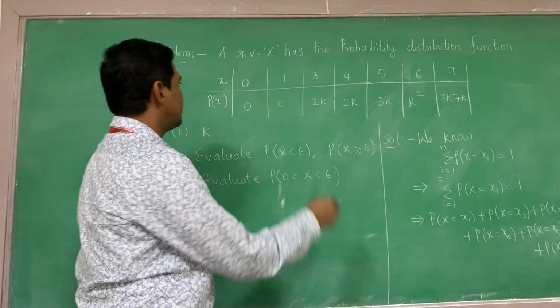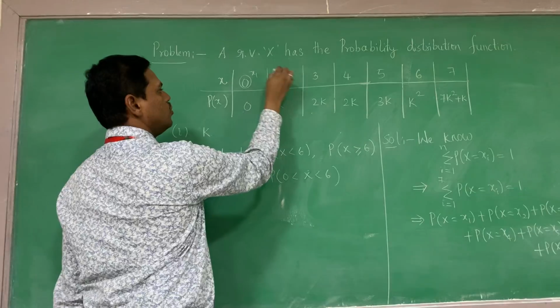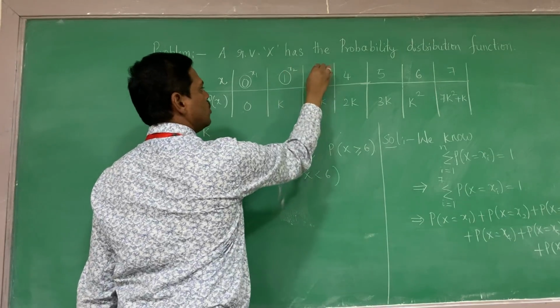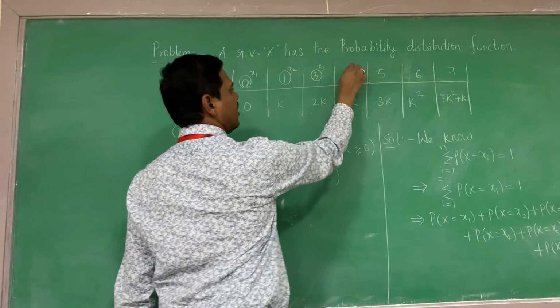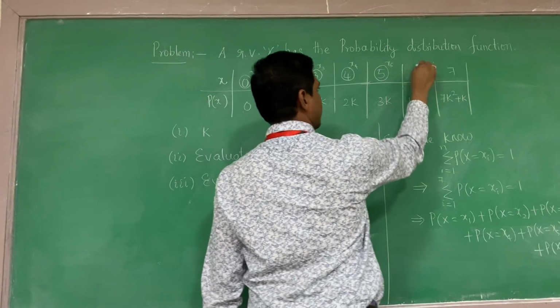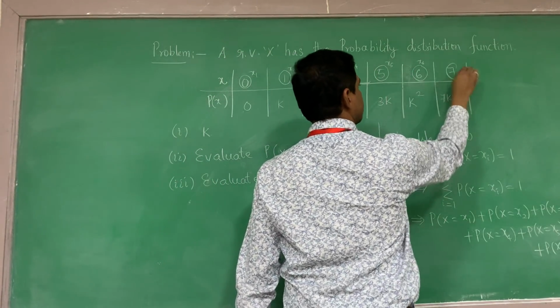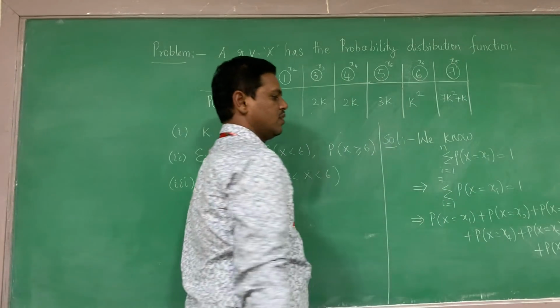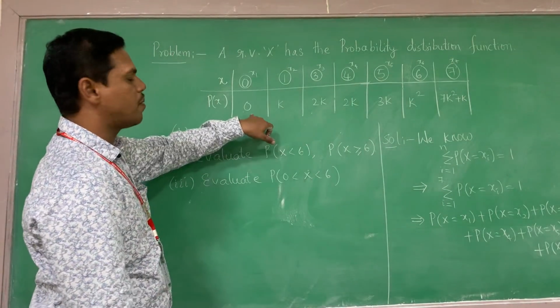Now, in the question you define this as x1, this as x2, x3, x4, x5, this is x6, this is x7. Now, their corresponding probabilities.